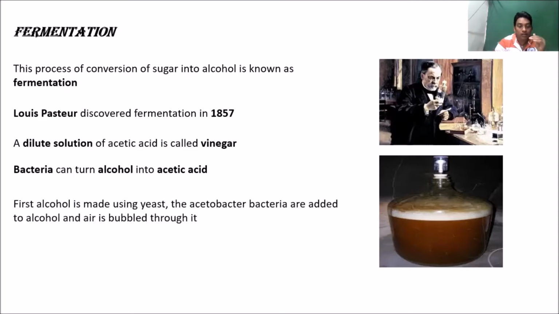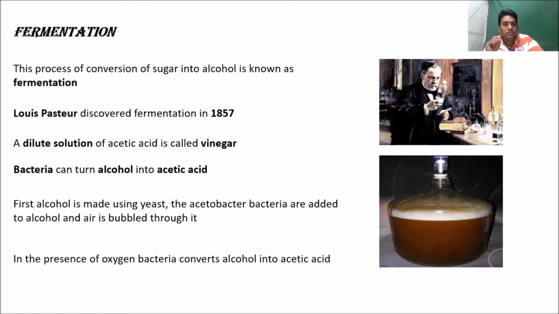In the good olden days, alcohol was first made using yeast, and the acetobacter bacteria were added to the alcohol and air was bubbled through it. Coming to the concept, alcohol is made using yeast, and then the bacteria called acetobacter are added to the alcohol and air is bubbled through it to prepare acetic acid.